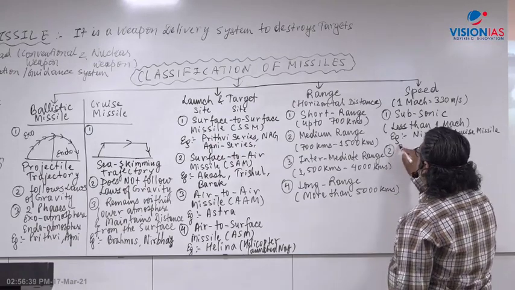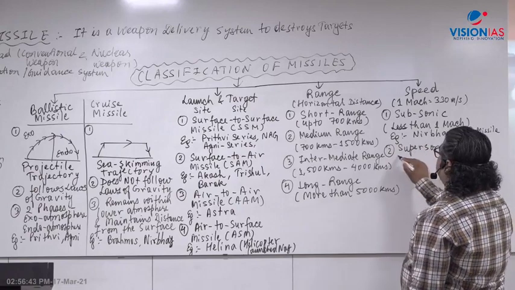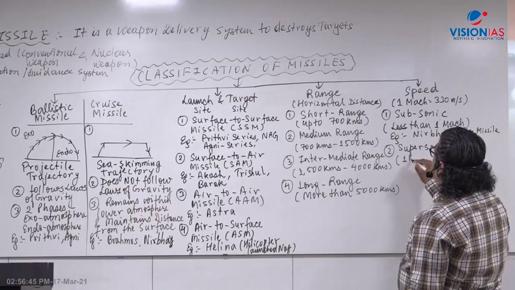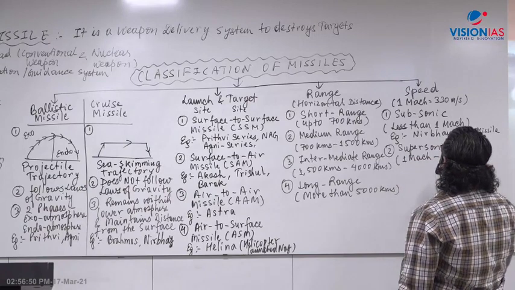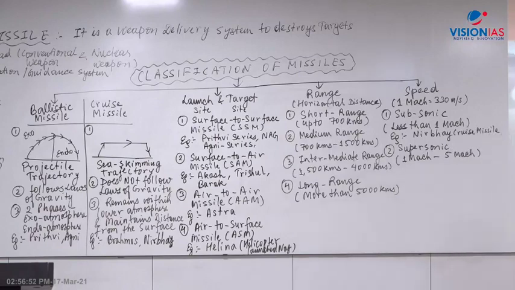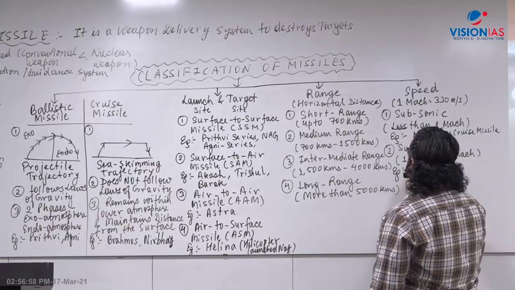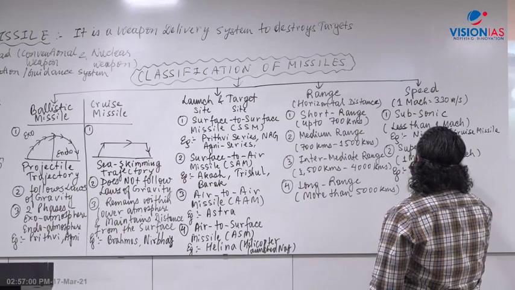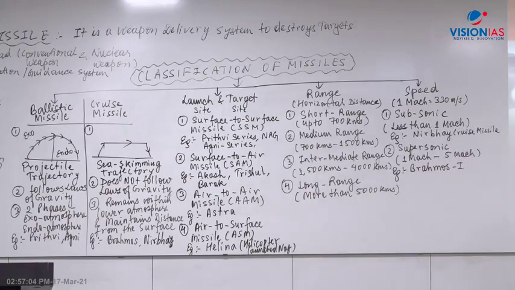Then you have supersonic, which goes from 1 Mach to 5 Mach. A very good example is BrahMos, whose first version has a speed of 2.8 Mach.